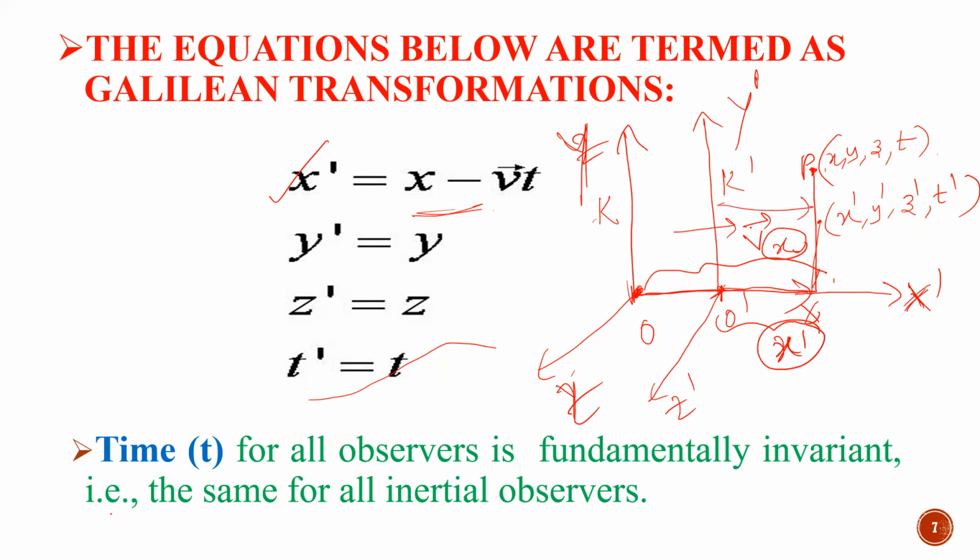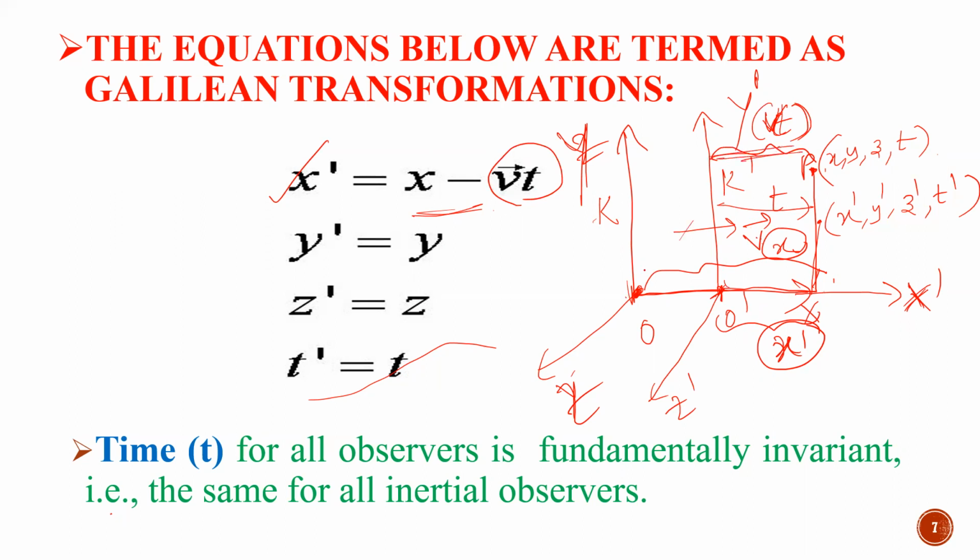So what happens? My distance will be velocity into time t, so this is v into t. Okay. So what will I get? X dash will be how much? This frame is traveling this distance.